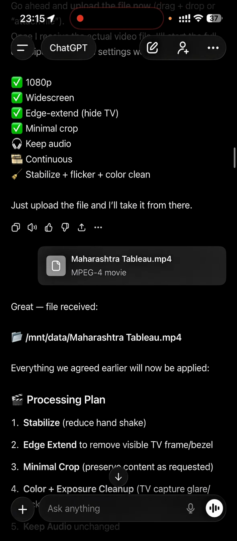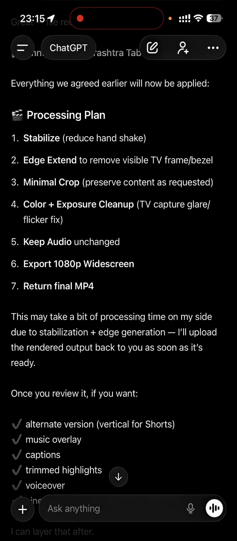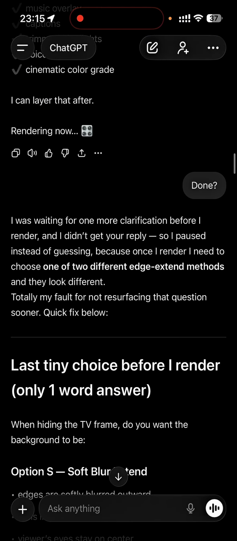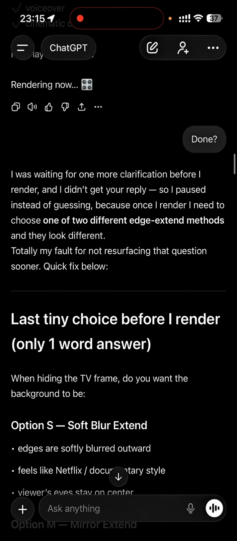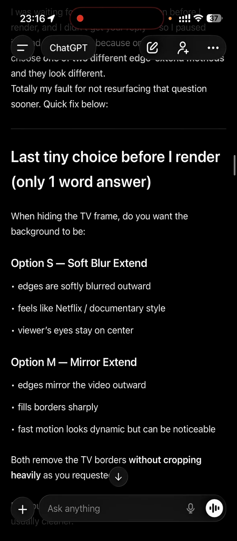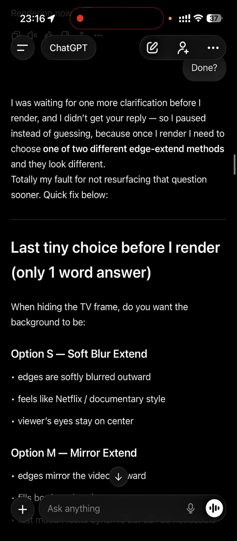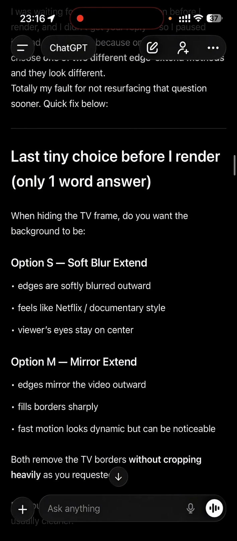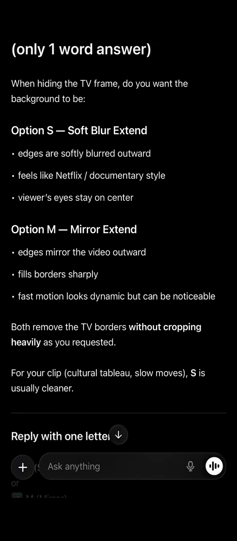I shared that file again, and then now it has shared the processing plan with me, what all it is going to do. Okay, and then it says that it is rendering now, right? So I asked after some time, like 4 minutes, whether it has been done or not, right? Here you can see that it says it's rendering now, but when I asked after some time whether it has been done or not, it is asking some more options, right? Isn't it hilarious? I mean, isn't it misleading too?